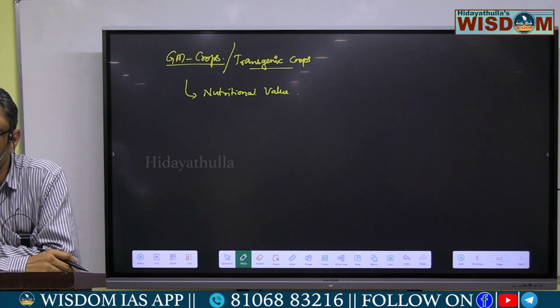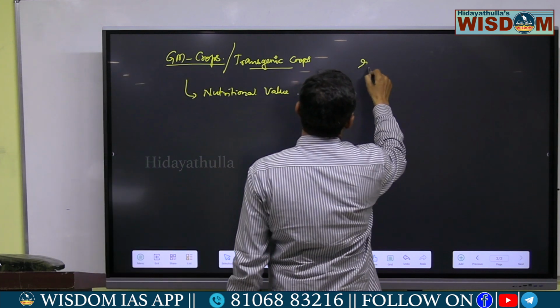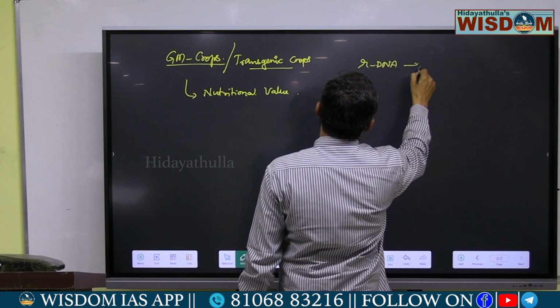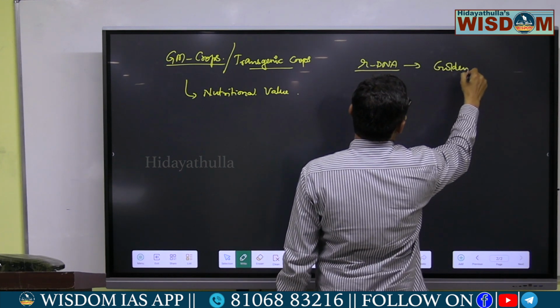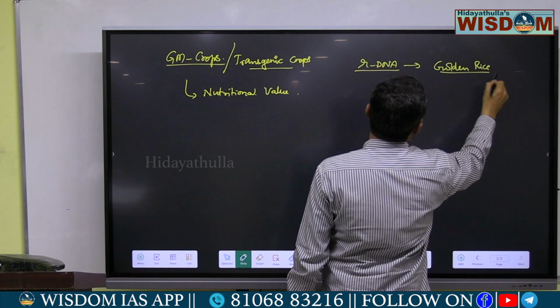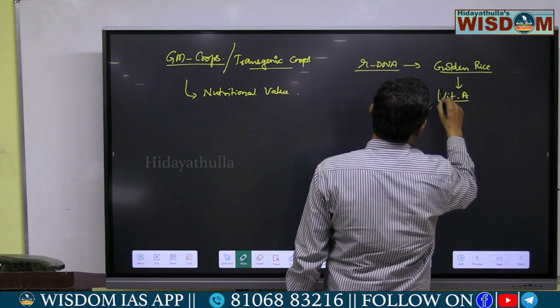Say for example, by using this genetic engineering process, by using rDNA technology, we are able to produce these GM crops. Consider golden rice. What is golden rice? It is vitamin A rich rice.